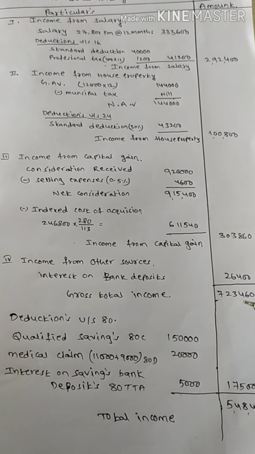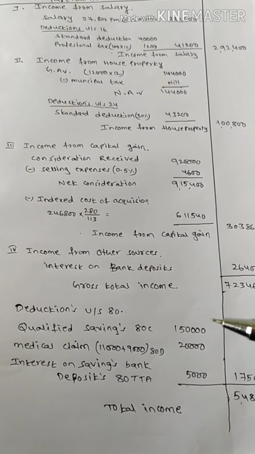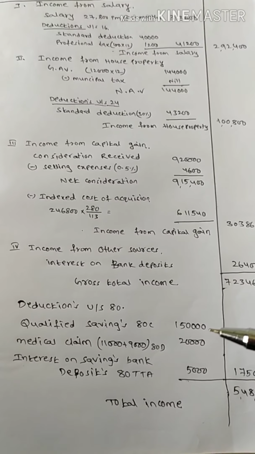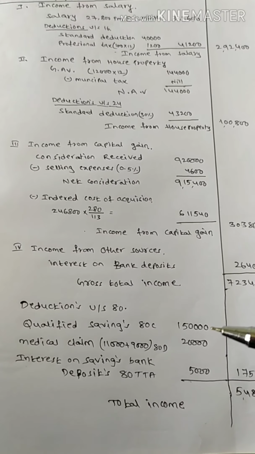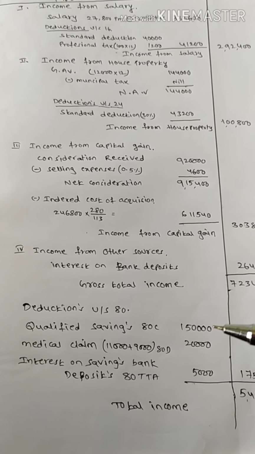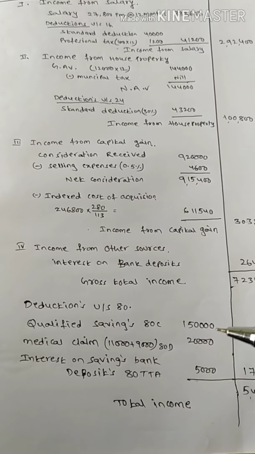7,23,460. And here in the problem they gave some deductions also. Under section 80C, qualified savings is allowed up to 1,50,000. Even though in the problem they mentioned qualified savings is 1,61,400, we have to take only up to 1,50,000.